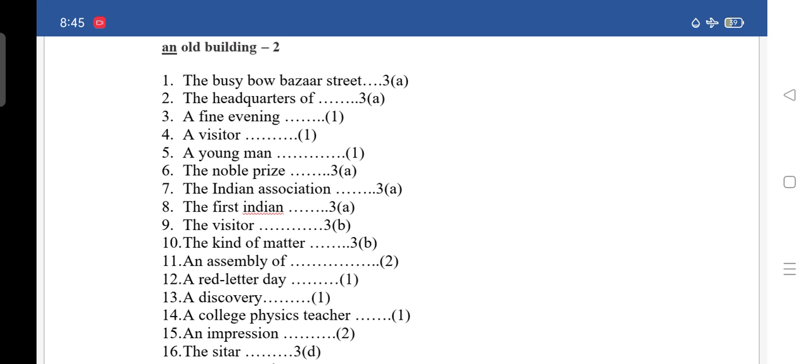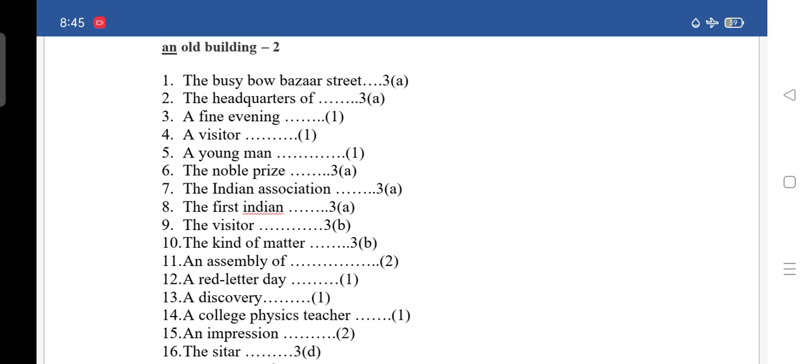Next, fourteenth, a college physics teacher, for that also you have to write 1. Fifteenth, an impression, for that you have to give number 2.